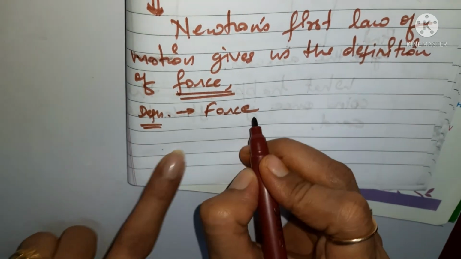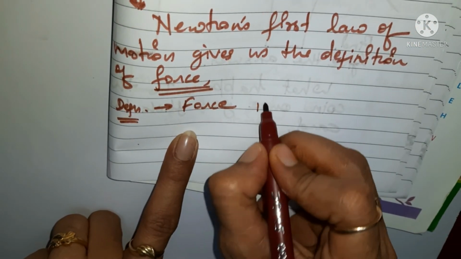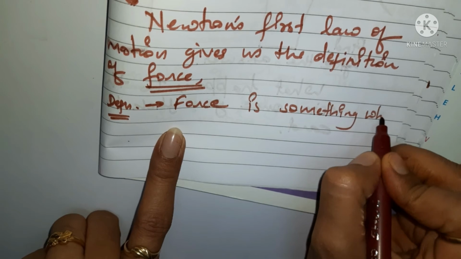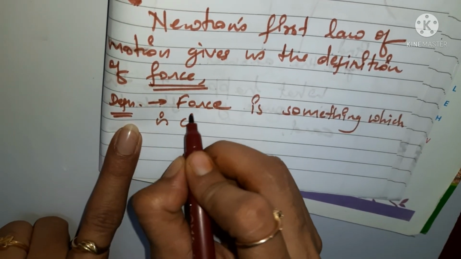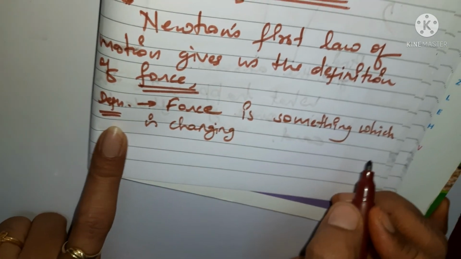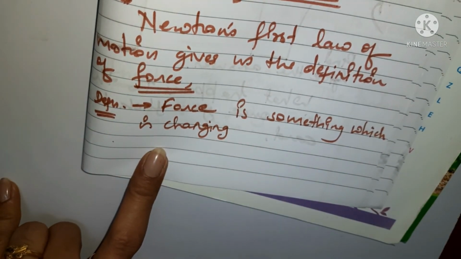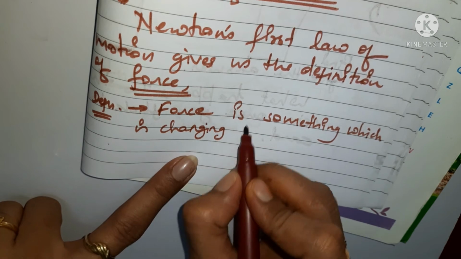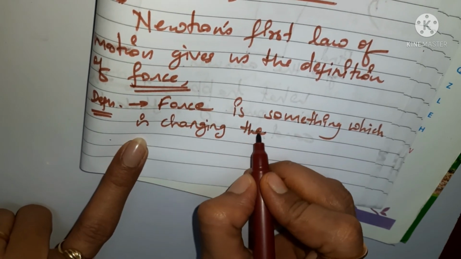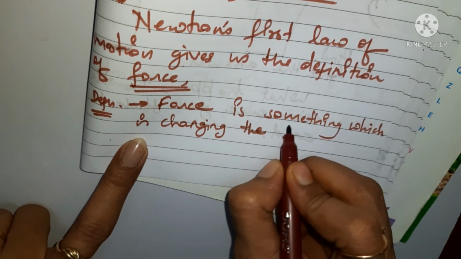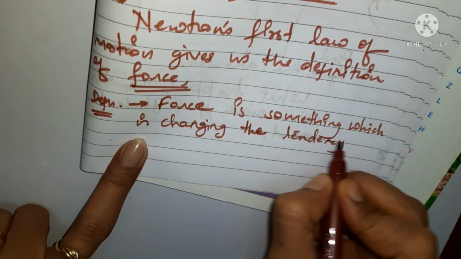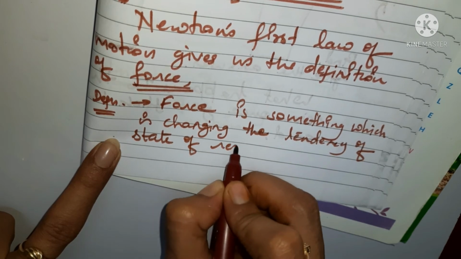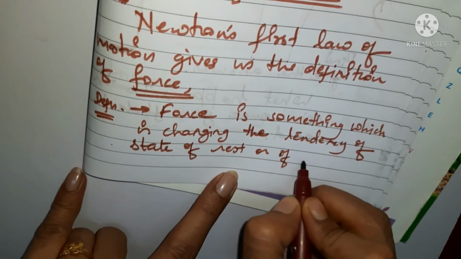So according to the first law of motion, force is something which is changing, or which brings change, the state of rest, or you can say which is changing the tendency of the state of rest or of uniform motion.